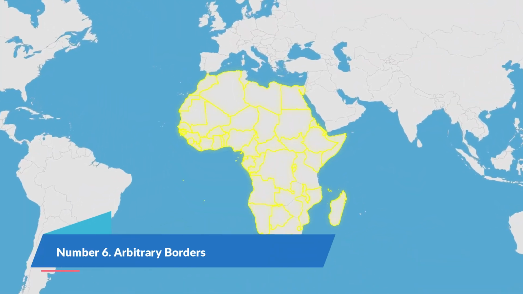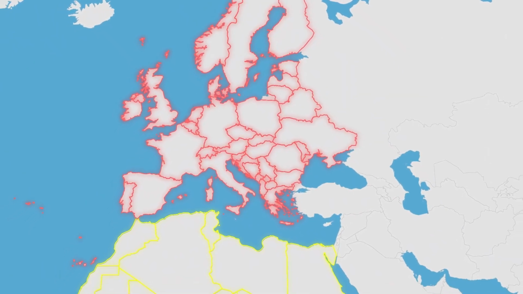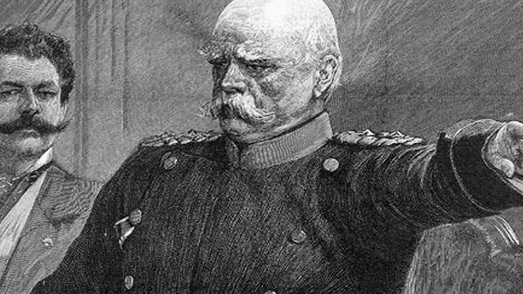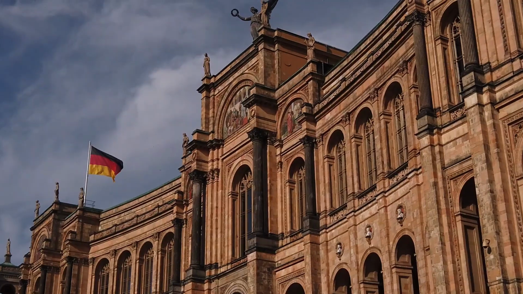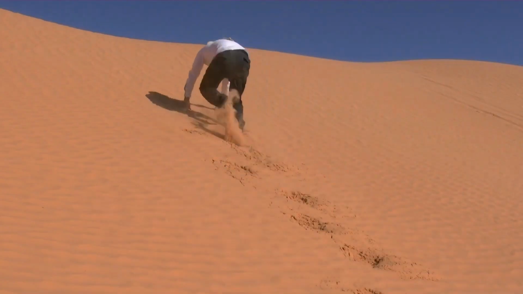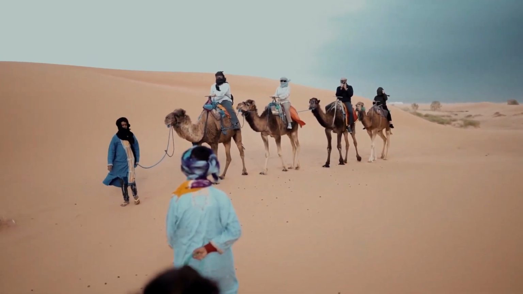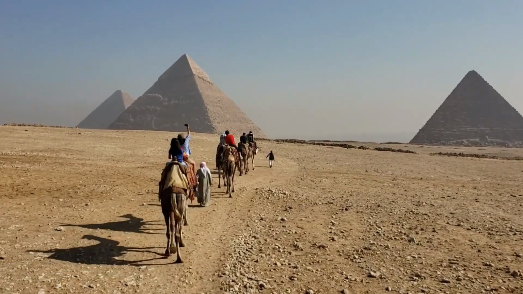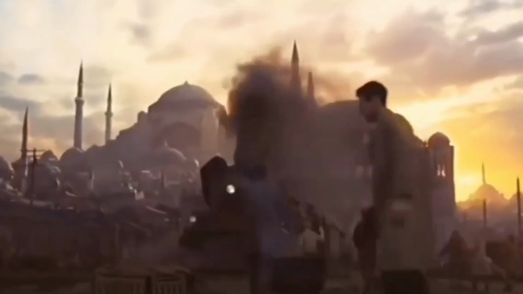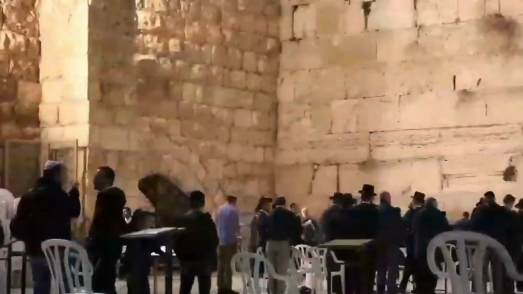Number 6. Arbitrary borders. The Middle East has suffered significant long-term effects as a result of the arbitrary borders set by colonial countries following World War I. Sykes-Picot 1916 and other agreements define borders on maps without taking historical, tribal, ethnic, or religious relationships into account. For instance, under British mandate, Sunni Arabs, Shia Arabs, Kurds, and other ethnicities were merged into one state to become Iraq. There were intrinsic conflicts between groups with different allegiances and cultural backgrounds as a result of this disregard for local identities. The boundaries frequently split apart families and appended long-standing social structures, slicing through communities.